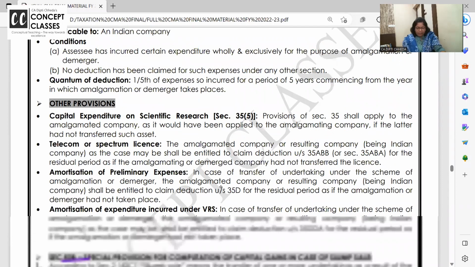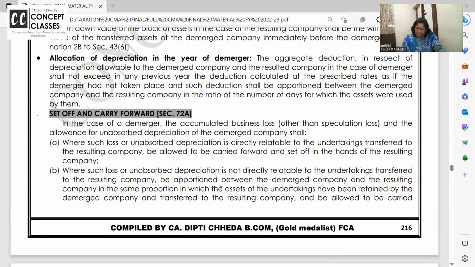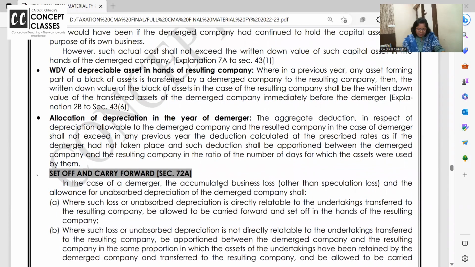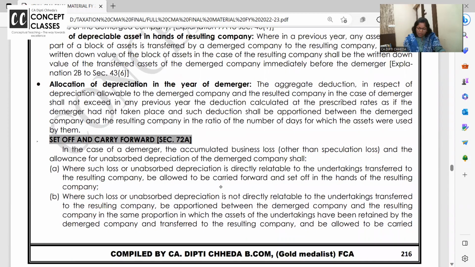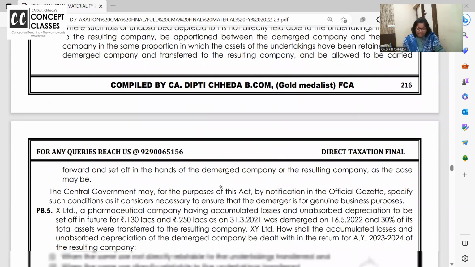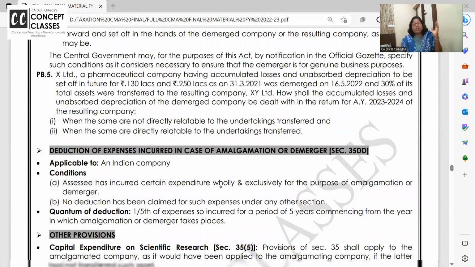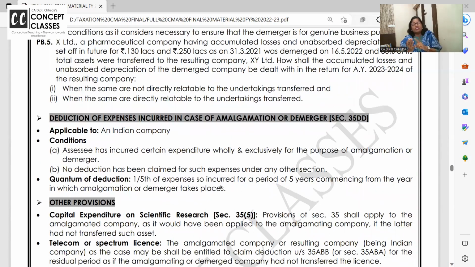Okay, I think I have missed an important part here. Yes, carry forward of all the losses. Please remember it. All the losses can be carried forward for a fresh 8 years in amalgamation, absorption and conversion. Only in case of demerger, the losses can be carried forward by the demerged company only for the balance years.